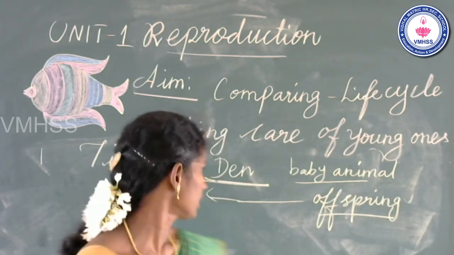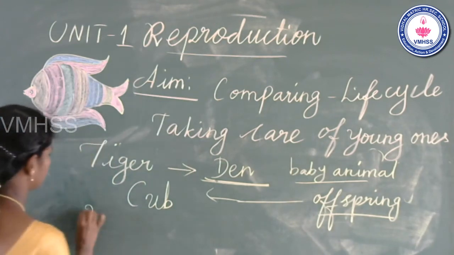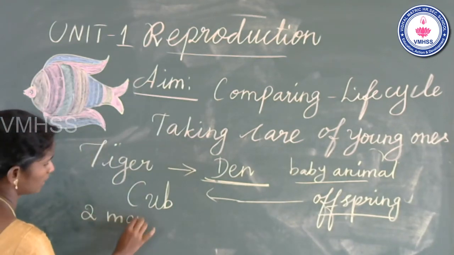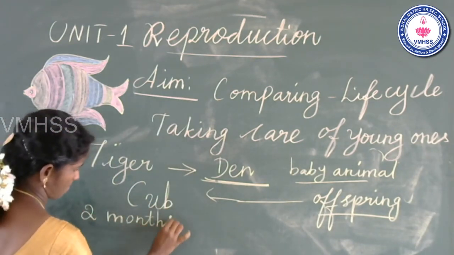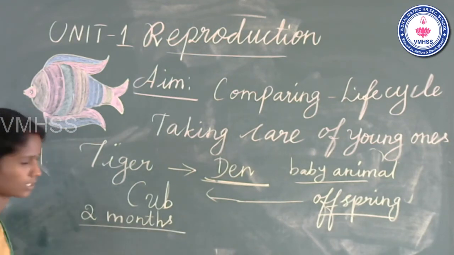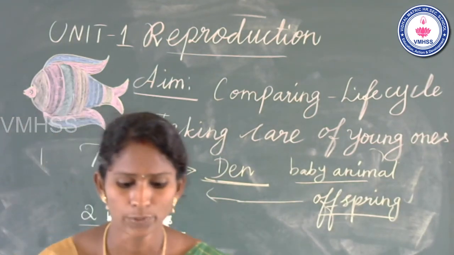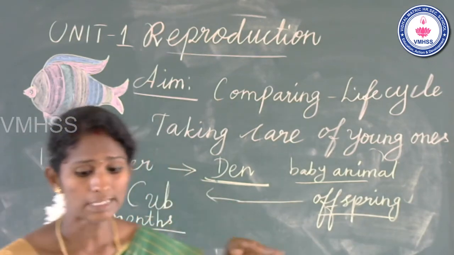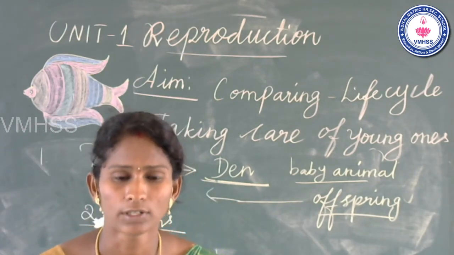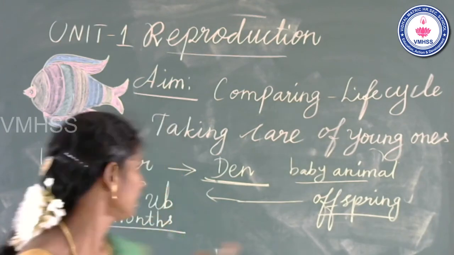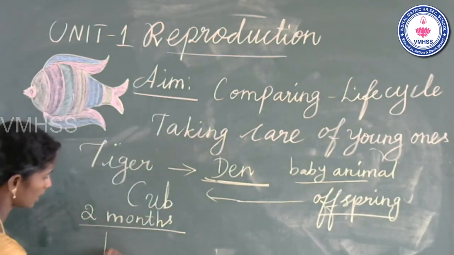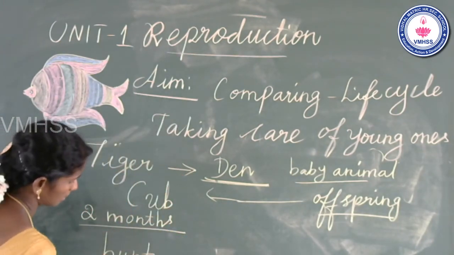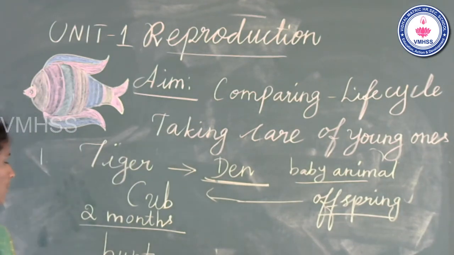After a few days, the mother tiger teaches them to hunt for their own food.